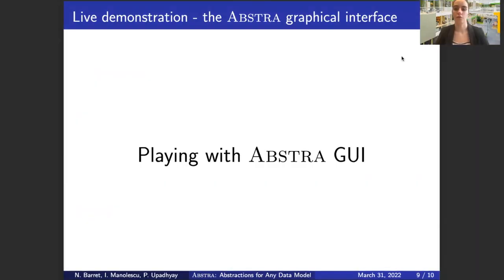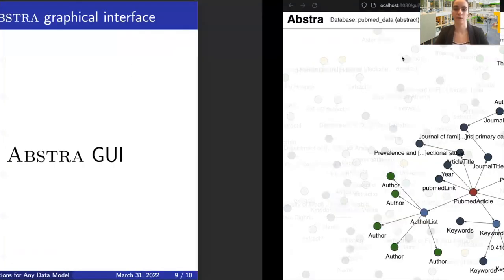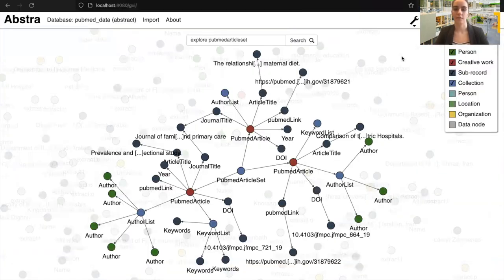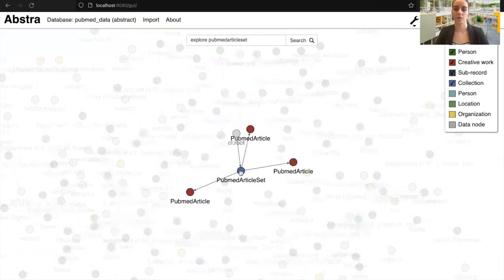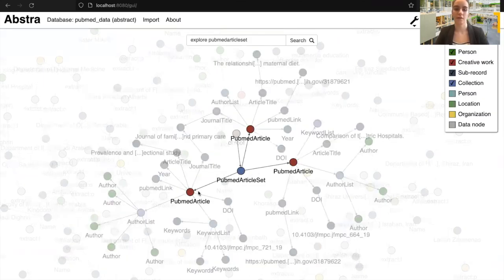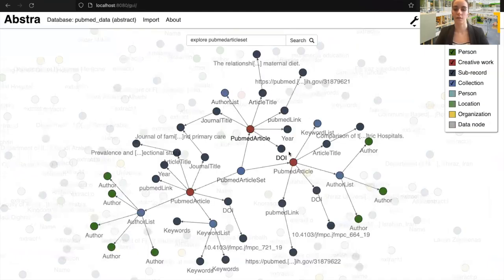Now, I will show you the interface that comes with ABSTRA. So in this interface, we have loaded a set of articles coming from PubMed, a well-known website of biomedical articles. So this blue node is the collection of articles, and the 3 red nodes are the articles themselves. You can see that in red, we have also identified authors.